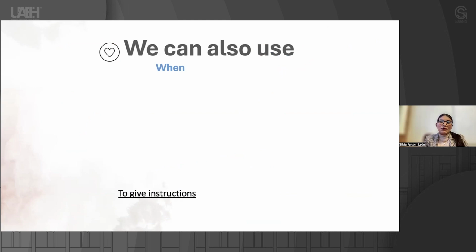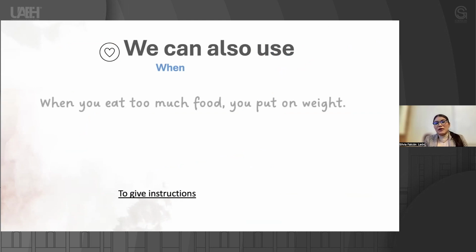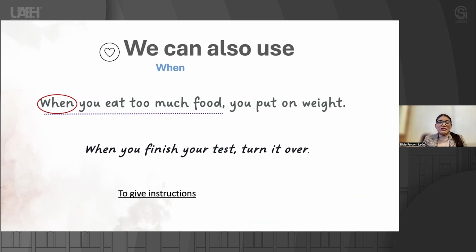We can also use when instead of if. For example, when you eat too much food, you put on weight. Or when you finish your test, turn it over. In this case, we are using the zero conditional to give instructions. When you finish your test, turn it over.